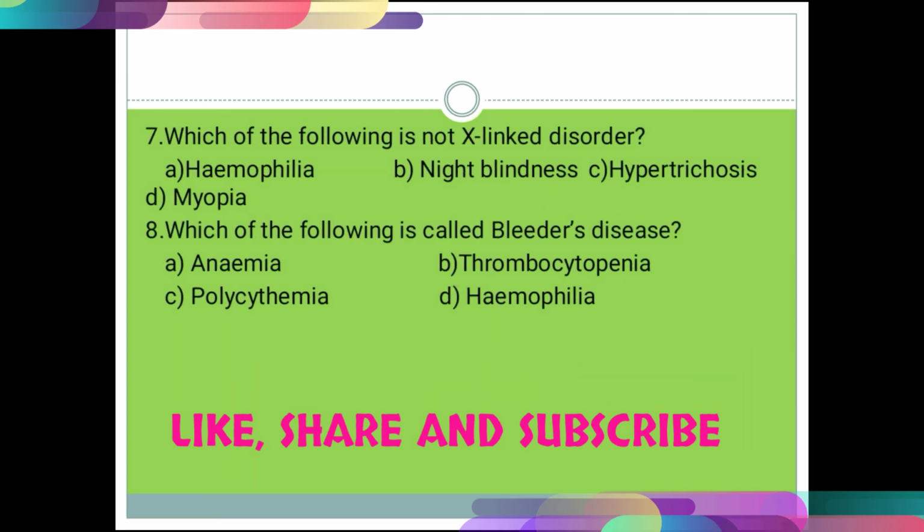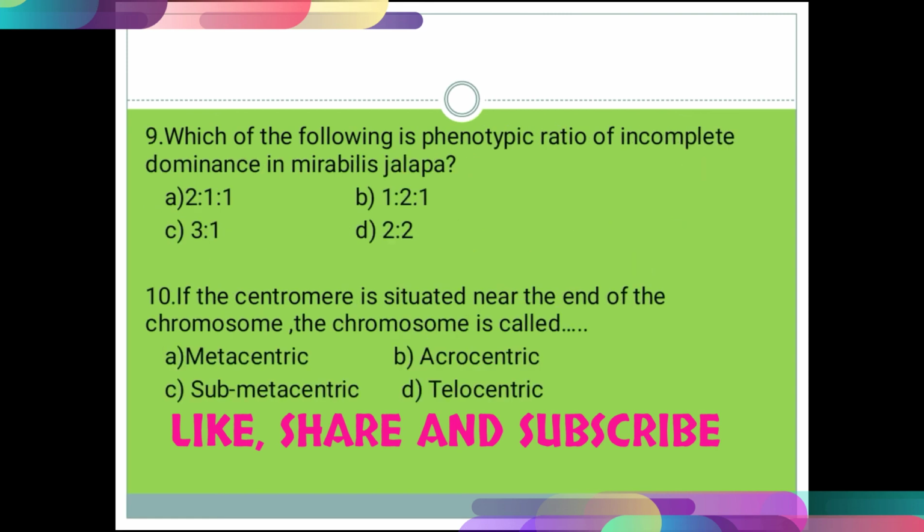Question number 7, option number C, hypertrichosis. For question number 8, the correct option is hemophilia, that is option number D. For question number 9, the correct option is 1:2:1, that is option number B. Question number 10, option number D, that is telocentric.